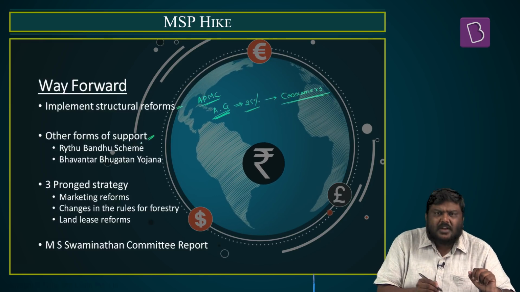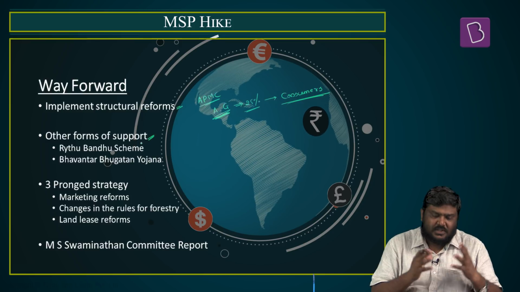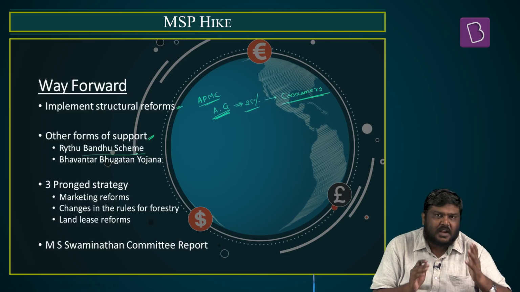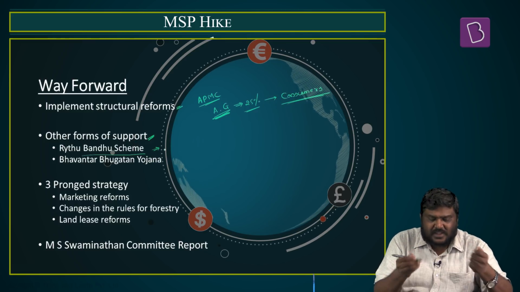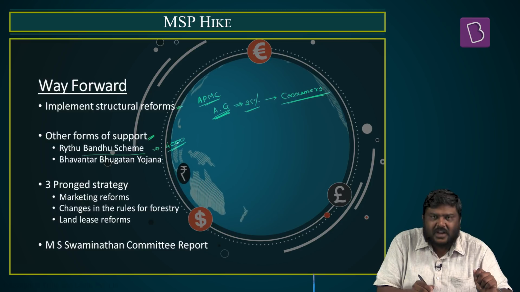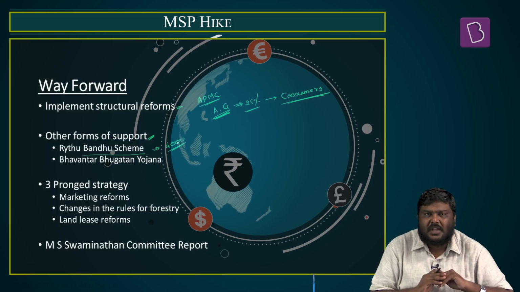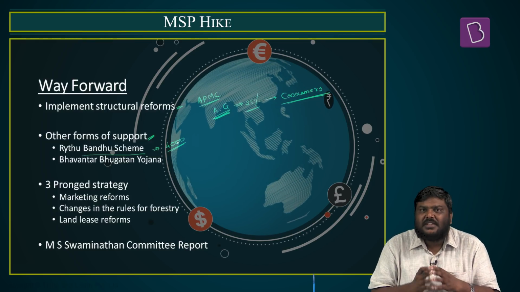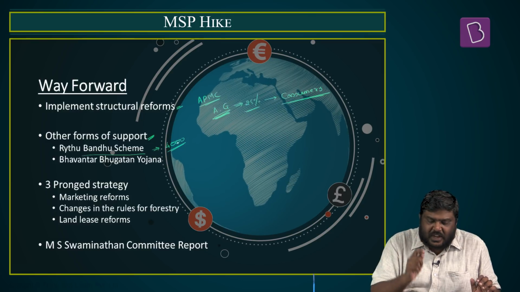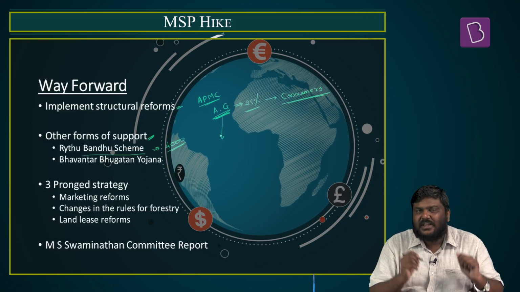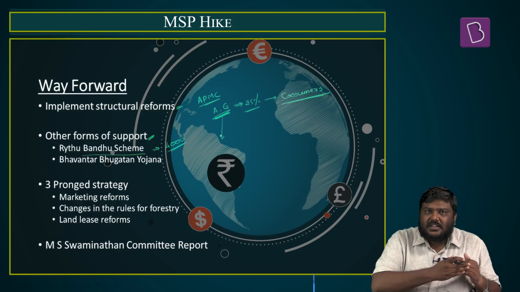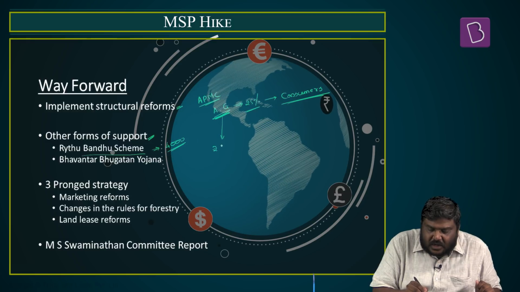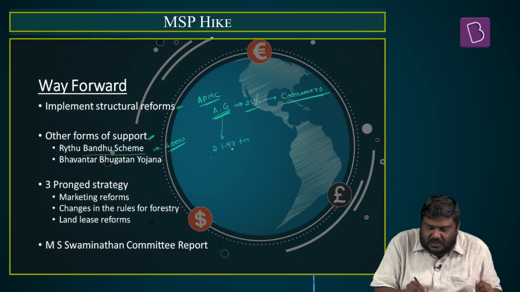Second, the government of India might try out other forms of support such as the Raitu Bandhu scheme, which was implemented by the Telangana government last year, under which a flat support of 4,000 rupees per acre will be provided before the Kharif as well as Rabi season. Now, this particular model also suffers from certain inefficiencies, but nevertheless, one more report or survey done by Ashok Gulati and his peers has stated that if the same model is spread across the whole of India, that is, pan-India implementation, the government of India will incur a cost of 1.97 trillion rupees.